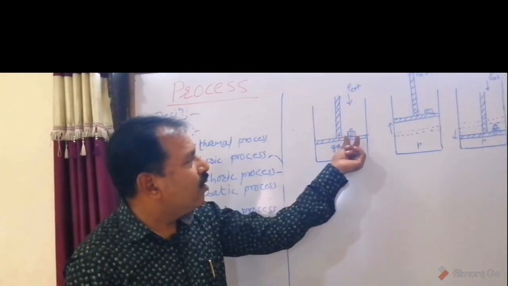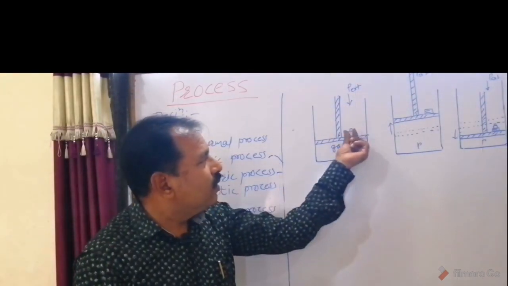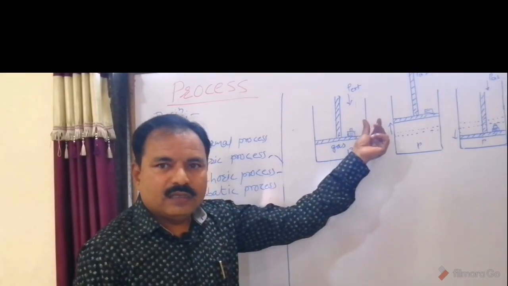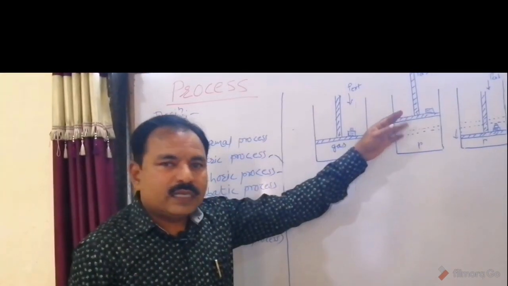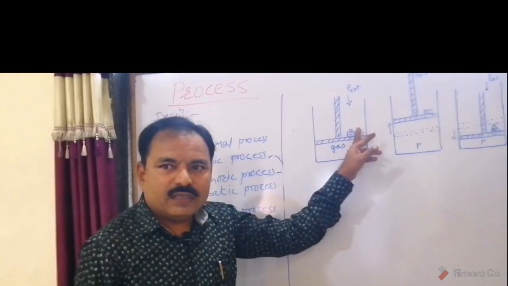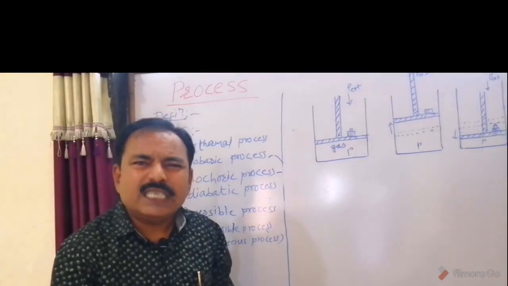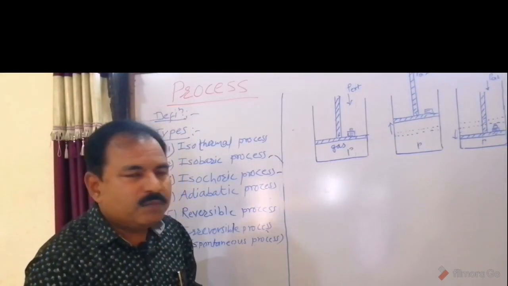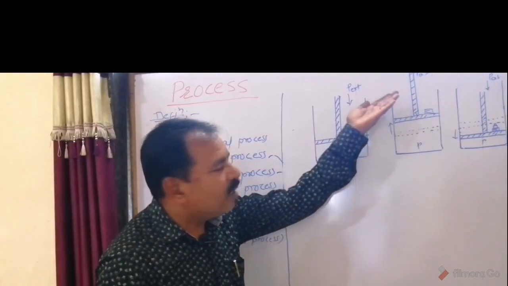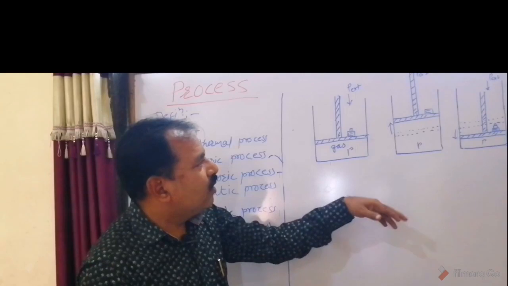Here is some weight on this piston, and in second figure we reduce the weight. Therefore, let the external pressure be reduced by infinitesimal, that means extremely small amount. Thus, the piston moves slowly upward, allowing gas to expand.